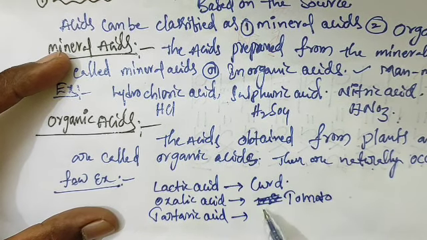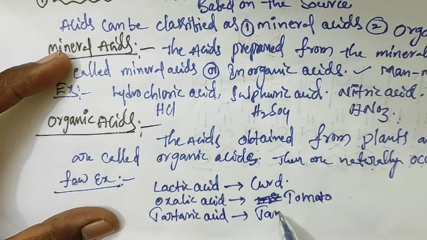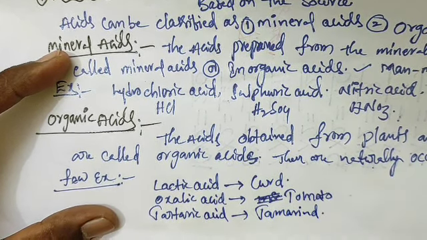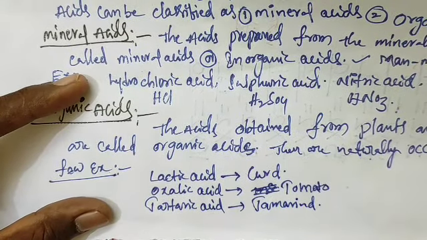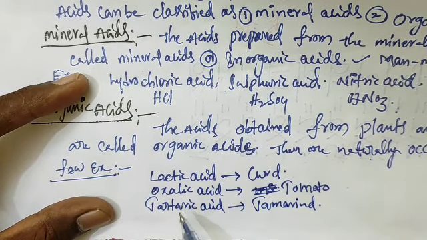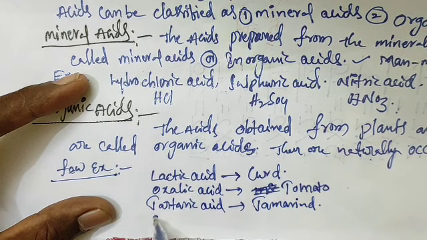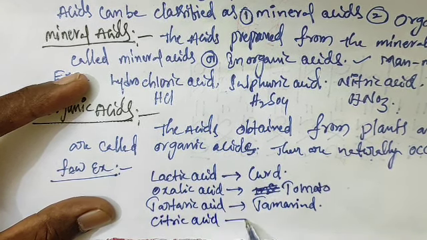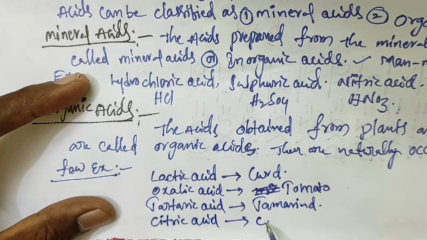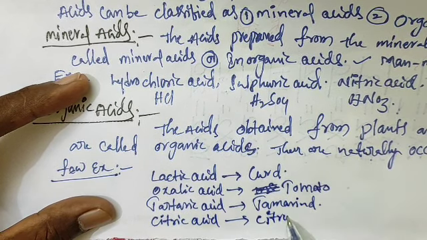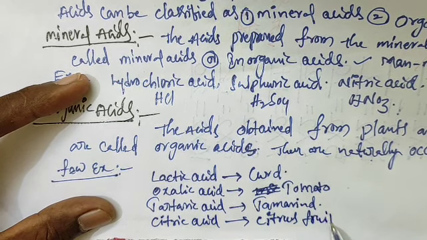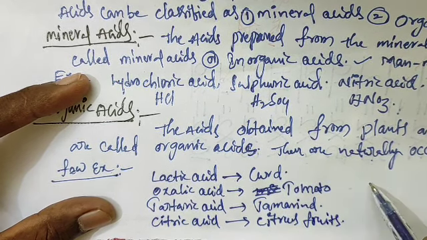Source of this one is tamarind. Next, citric acid. Source is citrus fruits.